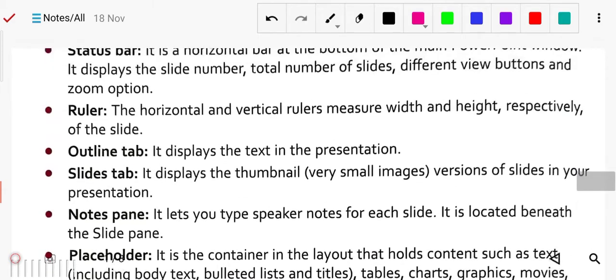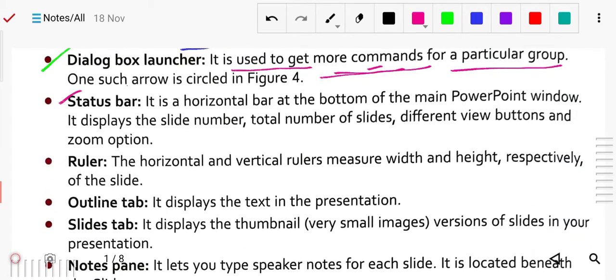Next we have the status bar. The status bar is a horizontal bar at the bottom of the main PowerPoint window. It displays the slide number, the total number of slides, different view buttons and zoom options.